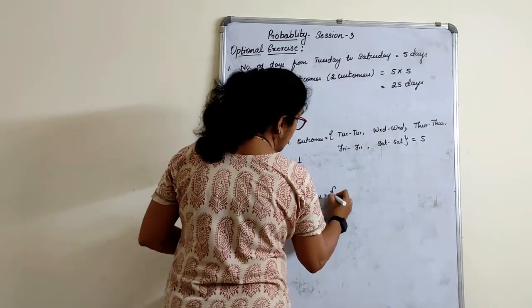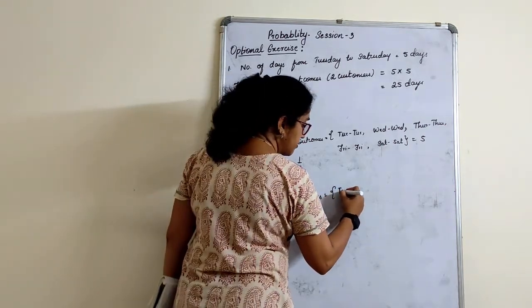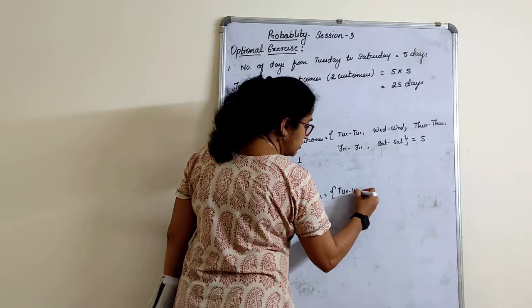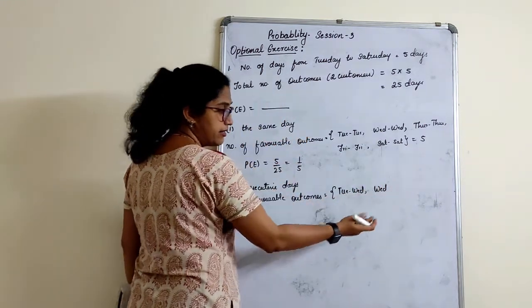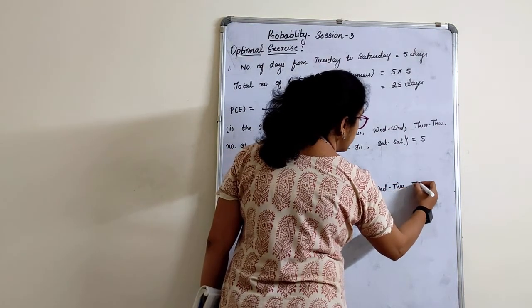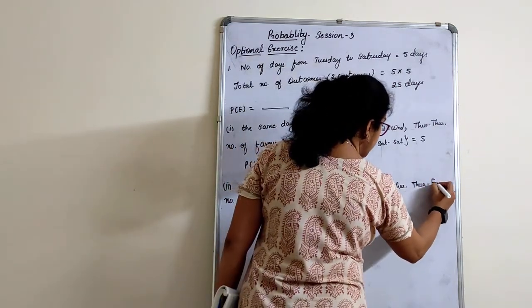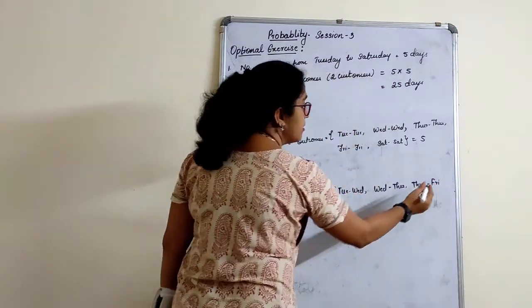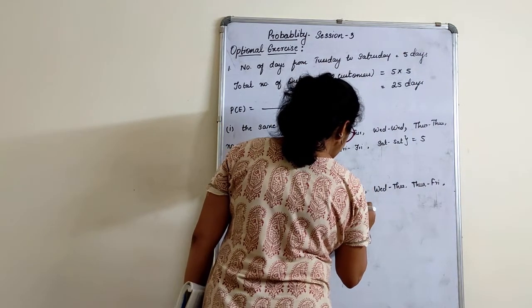Consecutive days means one day after the other. So we'll start from Tuesday. It will be Tuesday, Wednesday, or we'll just take the next consecutive, Wednesday, Thursday, or it will be Thursday, Friday, right? Or this will be Friday, Saturday.